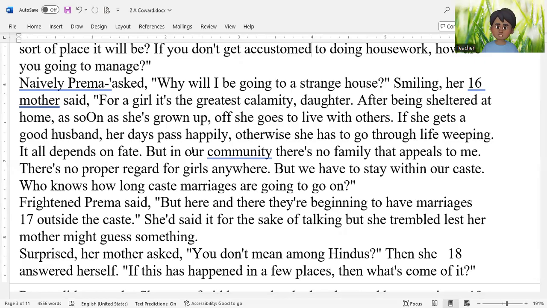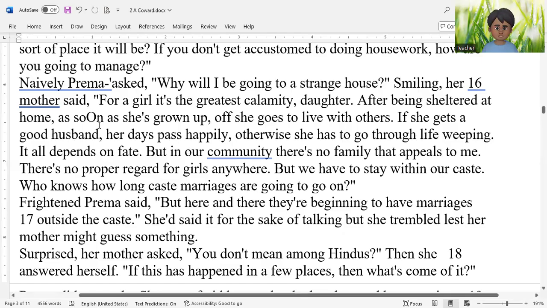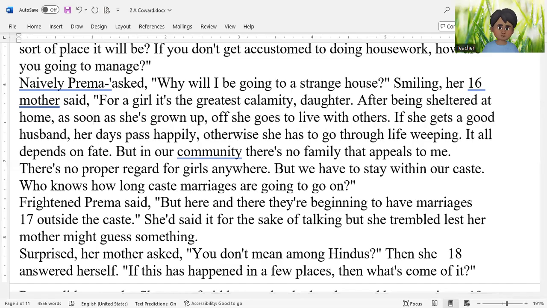After being sheltered at home as soon as she is grown up, off she goes to live with others. So this is the bitter reality in our society that our daughters have to leave their home all of a sudden and join another new family.